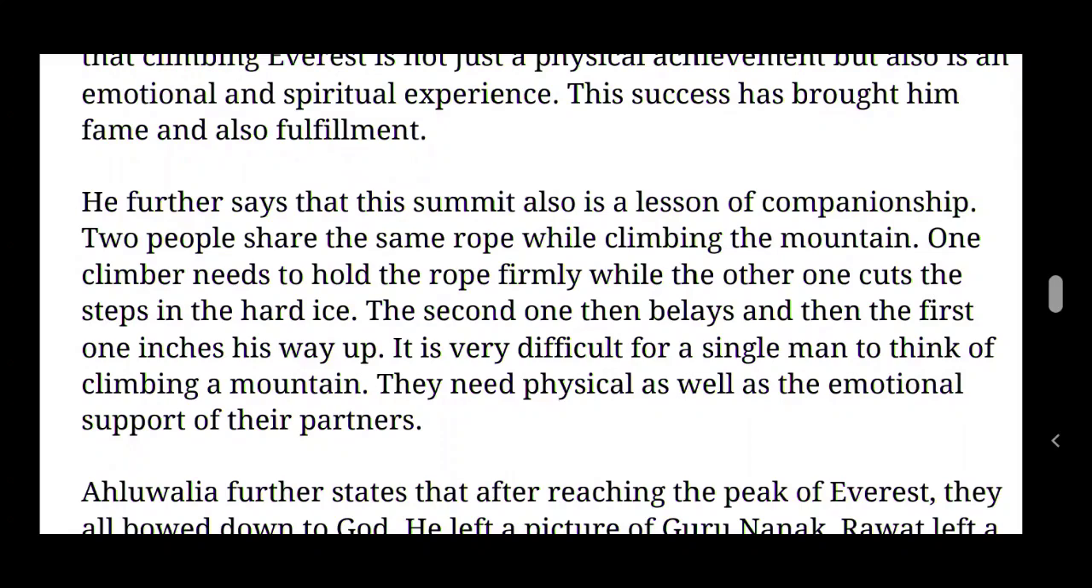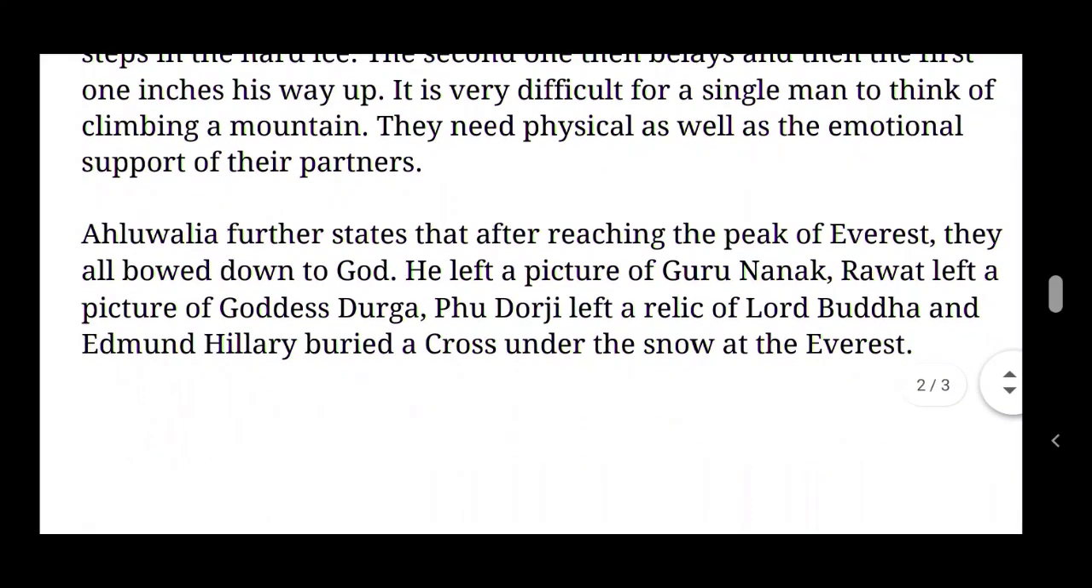And the hardship that he faced in his mountaineering. Children, look at the next paragraph here. Ahluwalia further states that after reaching the peak of Everest, they all bowed down to God. So after they reached the peak of Mount Everest successfully, they all bowed, and they thanked God Almighty.